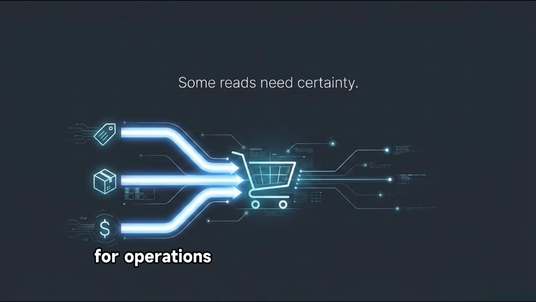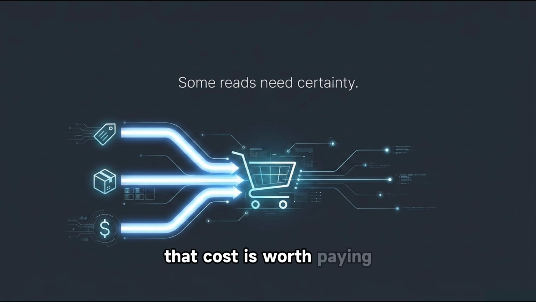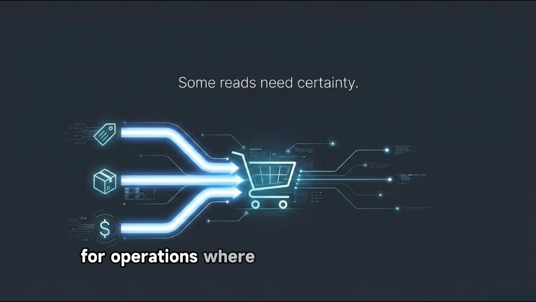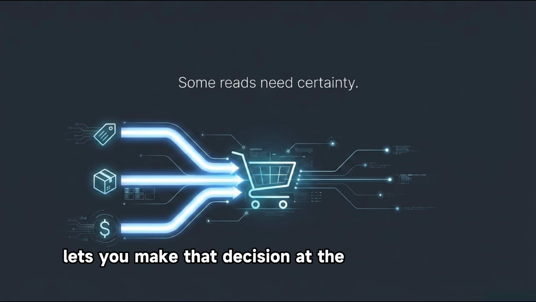For operations where correctness matters, price lookups at checkout, inventory availability, account balances, that cost is worth paying. For operations where stale data is acceptable, browsing a product catalog, loading a recommendations feed, eventual reads are the right call. Tunable consistency lets you make that decision at the operation level rather than for the system as a whole.